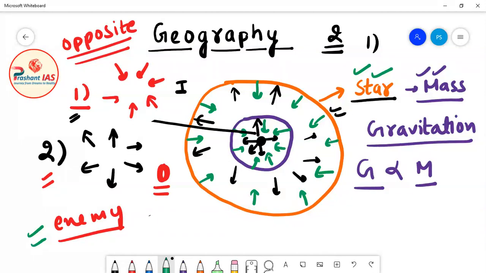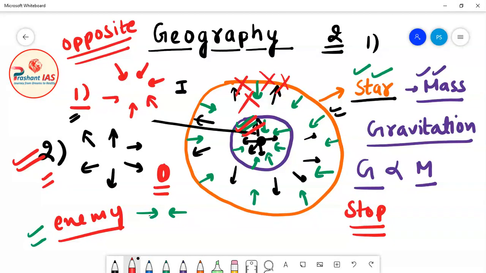So enemies try to kill each other. So definitely, as both of these forces are enemies of each other, both are opposite forces. So what will happen? This outward force will cancel the effect of gravitational force. This outward force, which is trying to expand the star, will cancel the effect of the inward gravitational force, and will stop the gravitational force from contracting the star further.